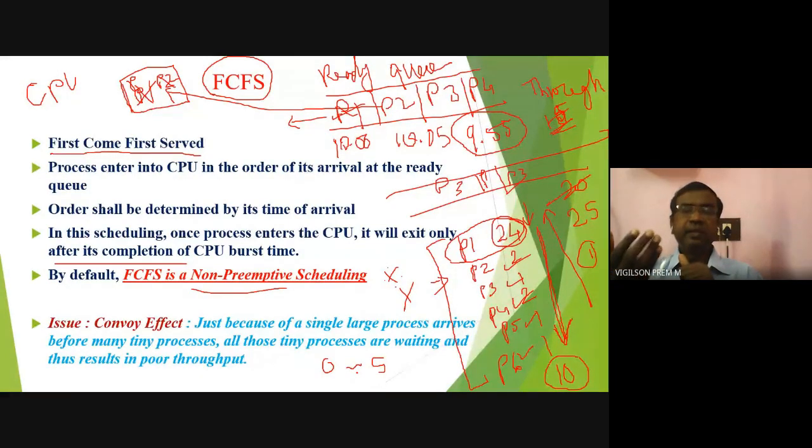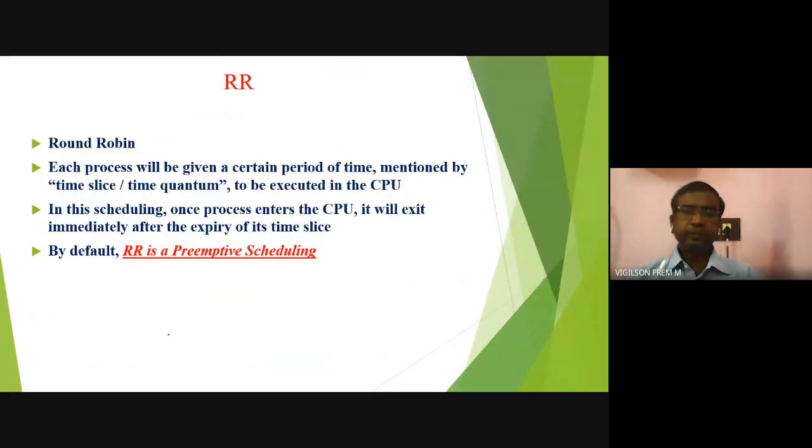Consider it instead of 24 to 40, what will happen? That's all. 240 seconds, nobody will complete this job. That is what we are referring to as convoy effect. This is first come, first serve.